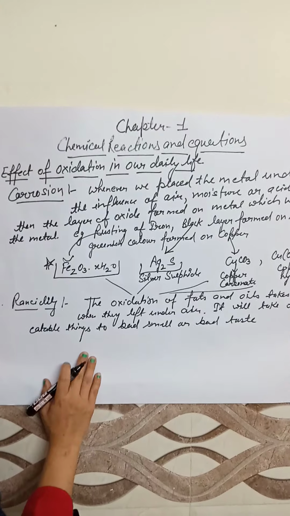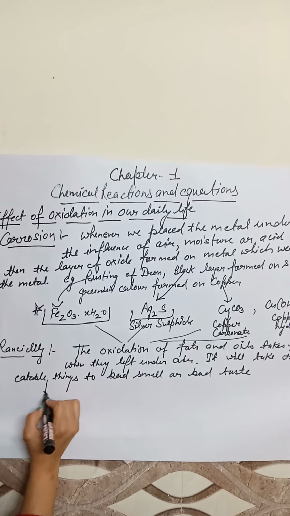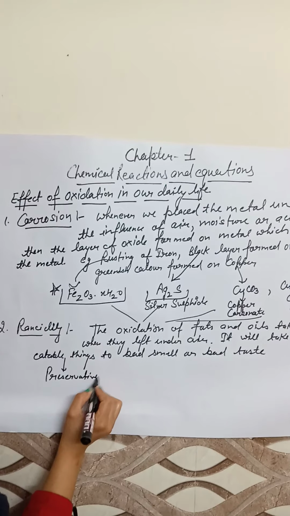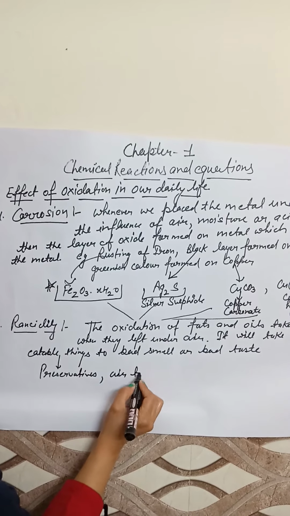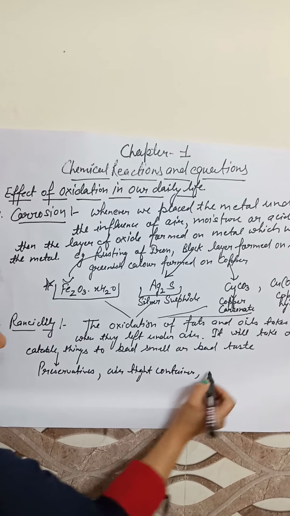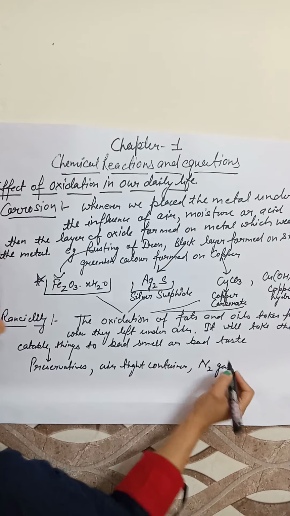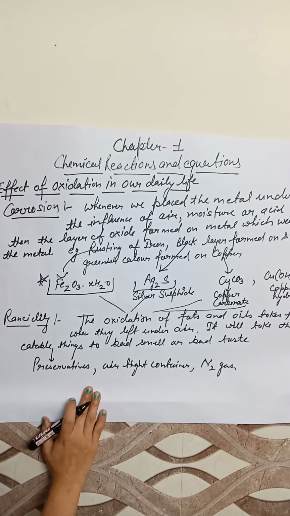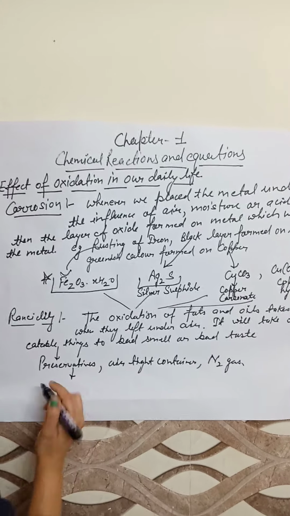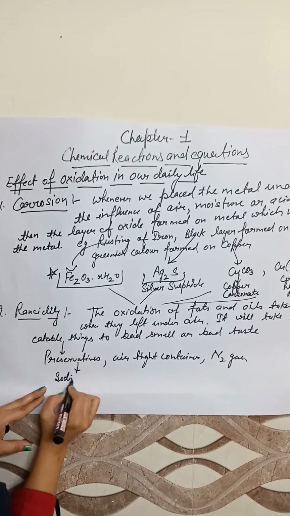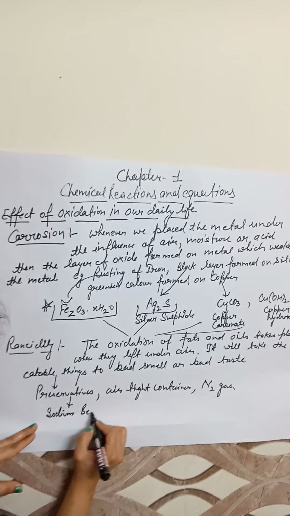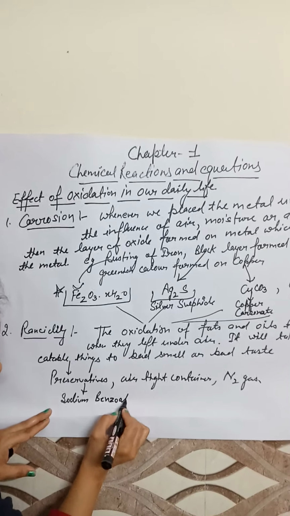Now, what do we have to do to prevent rancidity? Firstly, we use preservatives to preserve things, or airtight containers, or we use nitrogen gas. These are what we use to prevent rancidity. Now the famous preservative is sodium benzoate. It is a 1 mark question which is generally asked in the examination. The famous preservative is sodium benzoate.